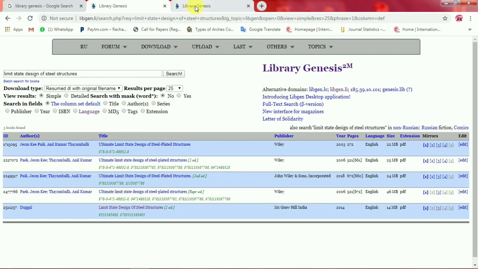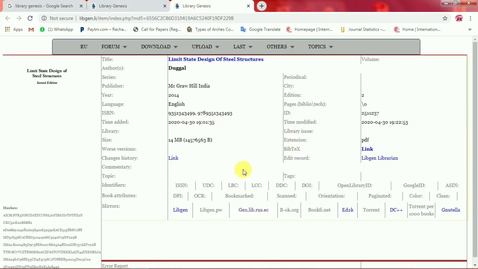As I clicked, a new window of Library Genesis opens with the same title, Limit State Design of Steel Structures written by Duggal. These are the other information related to the book. There is no need of all this. Just go directly to the mirrors. The mirrors play a very important role to download the soft copy of the book. So these are the different mirrors. The meaning of it is that these are all the different platforms where the book is available online in PDF form.